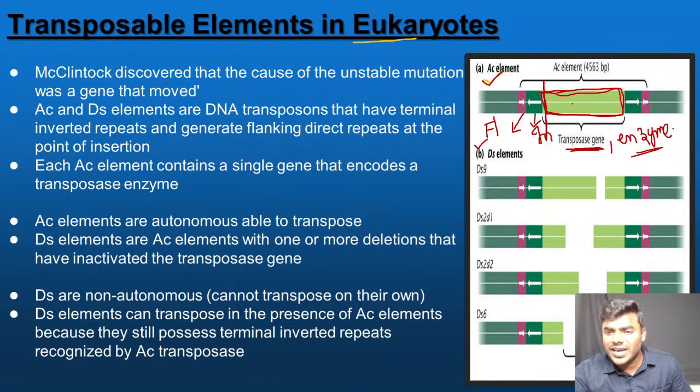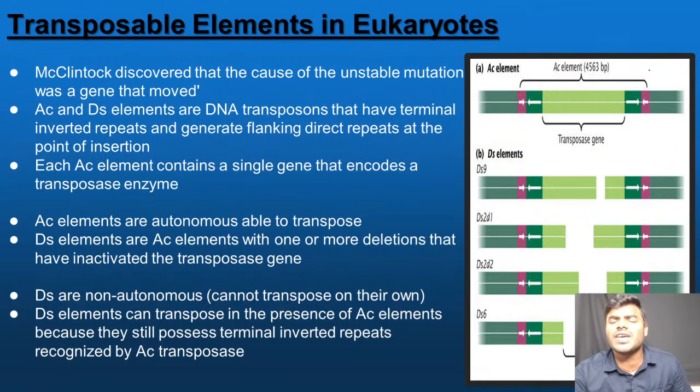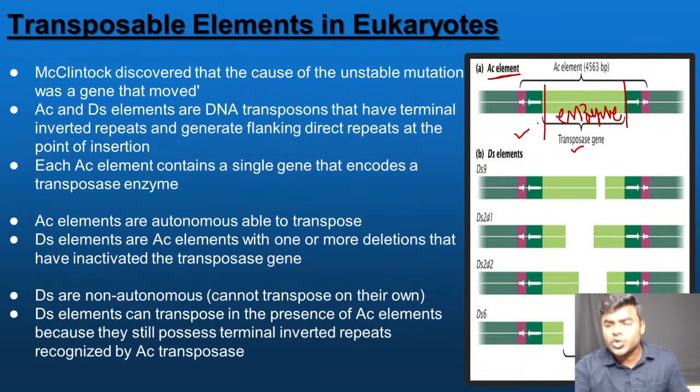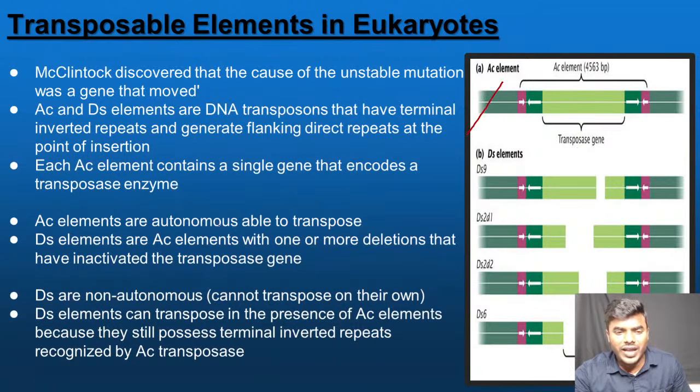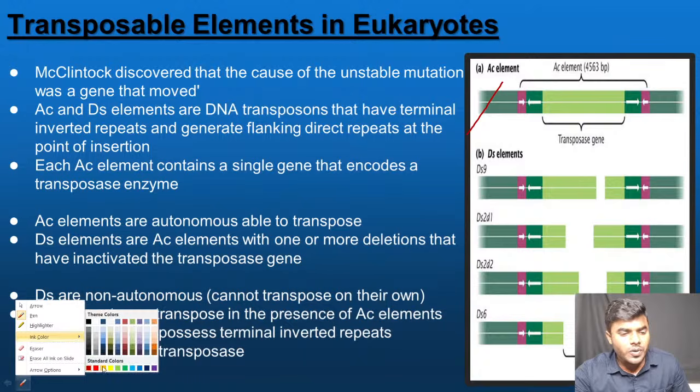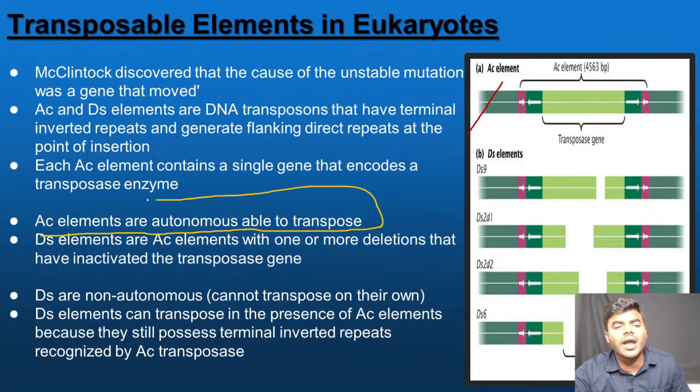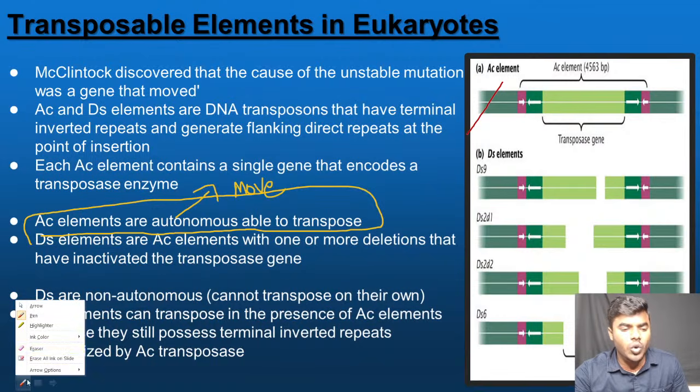So the enzyme will cut at the inverted repeats. Then this transposable element can move very easily. The AC element can move. Why am I saying the AC element can move? Because the AC element contains the transposase gene, which codes for the transposase enzyme that will cut at the terminal repeats, so it can move. That's why everyone remember, the transposable AC elements are called autonomous. Why do we use the word autonomous? They can move on their own, because they contain the enzyme, they can move, no doubt about it.